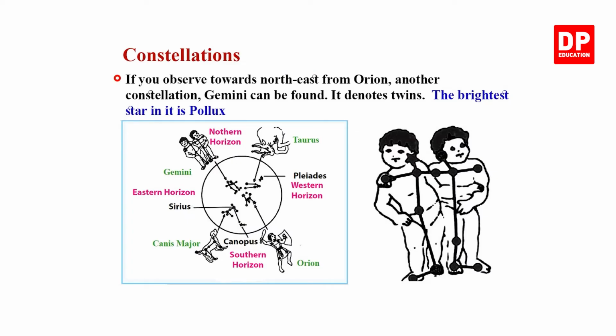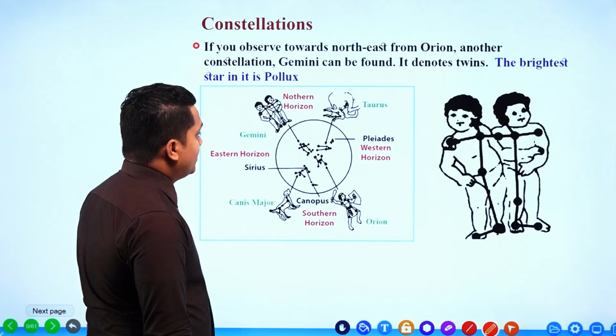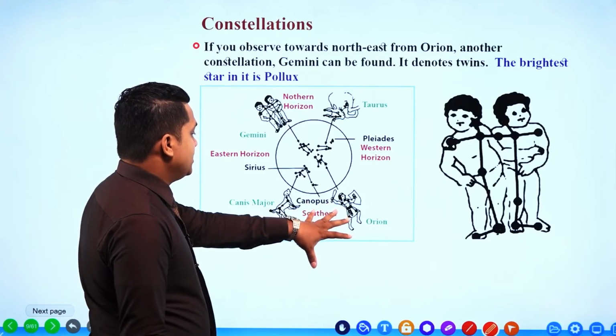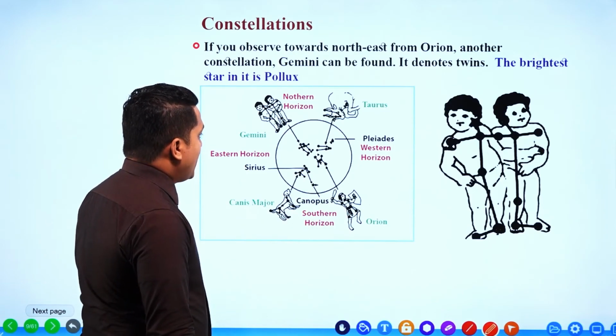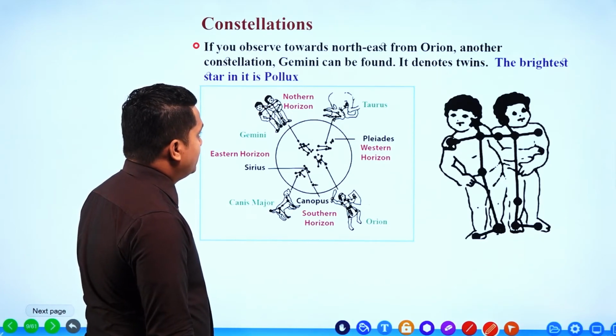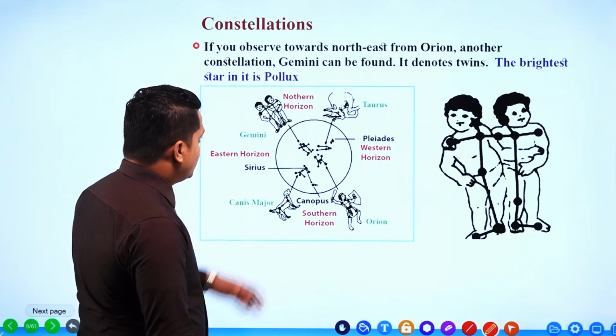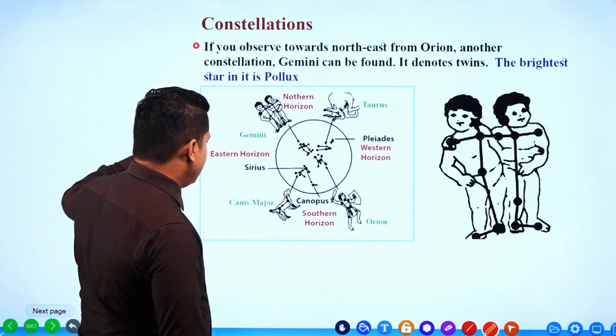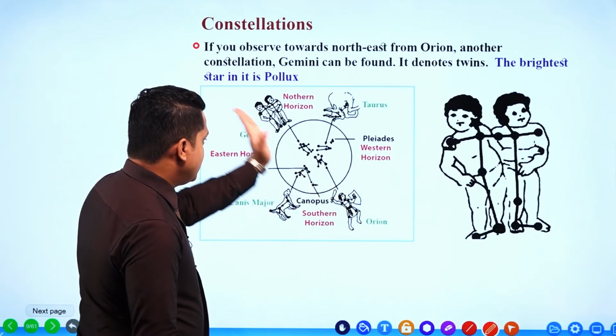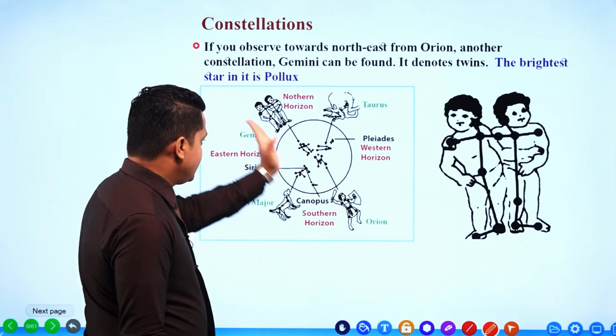Then, if you observe towards the northeast from Orion, so this is Orion, no? We have to observe northeast from Orion. Another constellation, Gemini, can be found. So this is the northern horizon, this is the eastern horizon. This is the direction northeast.